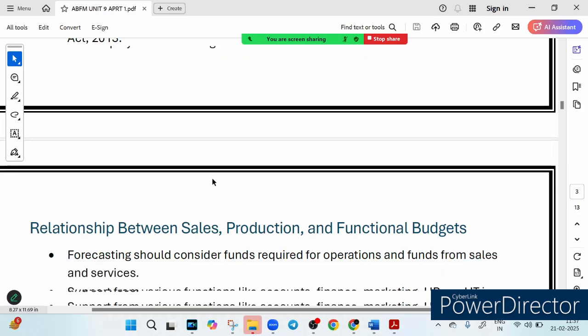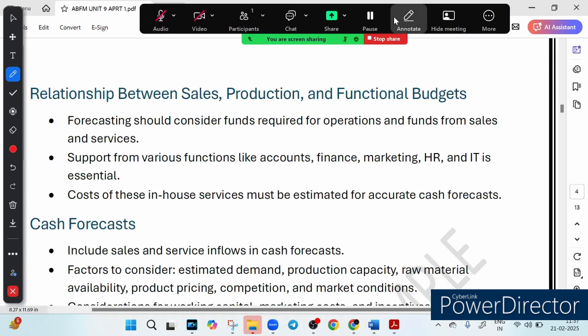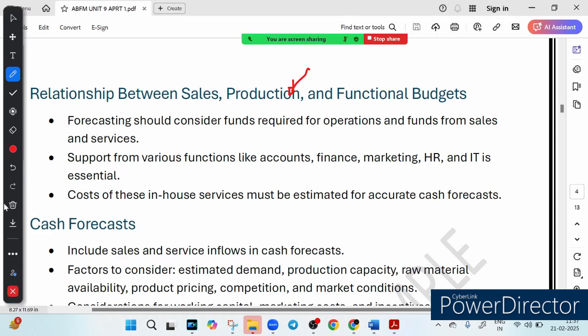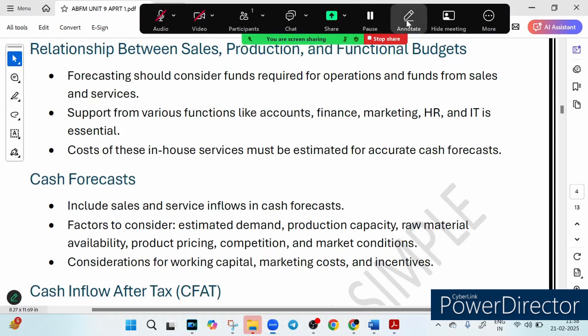Now let's discuss the relationship between sales, production and functional budget. Very, very important point. A business cannot survive without planning its money wisely. So planning is very, very important. It must estimate how much cash it needs. A business must estimate how much cash is needed for operations, right? So first of all, estimation is quite important.